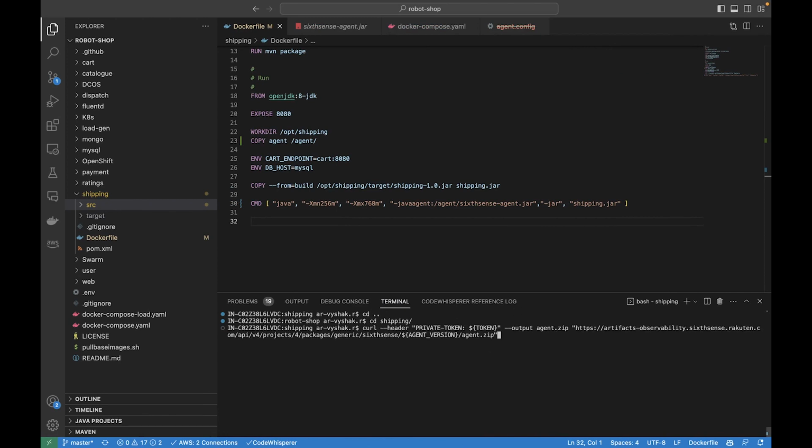I just missed that out. The agent version I will be using is 1.10, so you have to add v1.10. The private token is going to be provided by the onboarding team. So I just change that. I'll be using the one given to me. Make sure there's a space right there, as you can see.